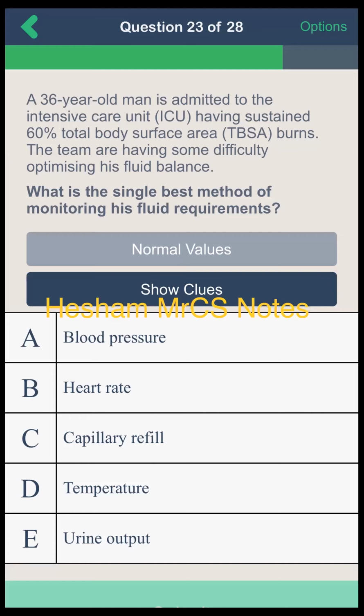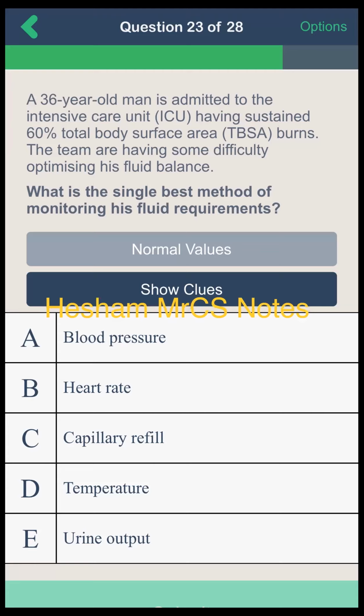Then tell me what's the normal urine output for an adult and a child? For an adult, it is supposed to be greater than 0.5 to 1 ml per kg per hour, and for children 1 to 2 ml per kg per hour. Excellent. For adults, half to 1 milliliter per kg per hour. For children, 1 to 2 milliliters per kg per hour.